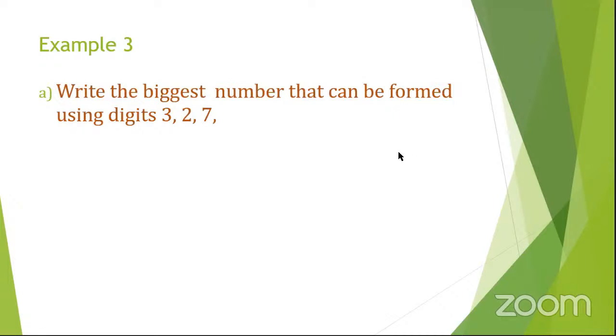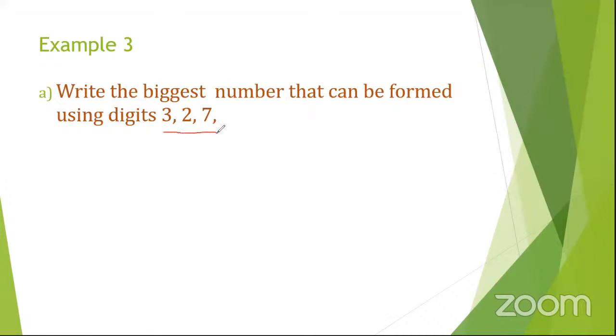You have not finished the work. We are asking for the biggest number formed here. Yes, Maria? 7. Biggest number? 7. Oh, no, that is a digit.